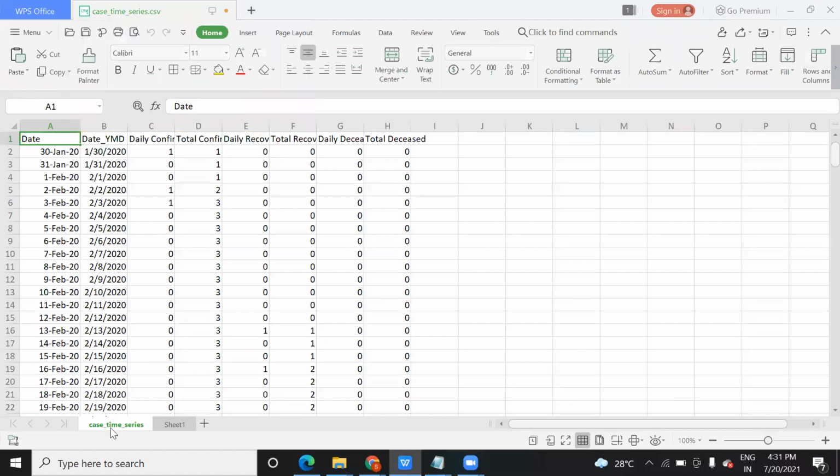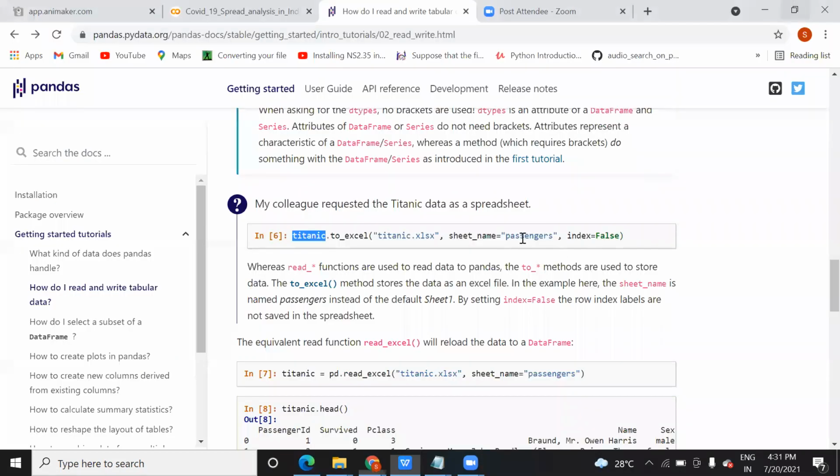But what will be the name of the sheet? Just like here, case time series is coming, what you want to give is passenger. This is the name of your complete file, which can have n number of sheets, but that particular sheet's name you pass here. So like this it works.